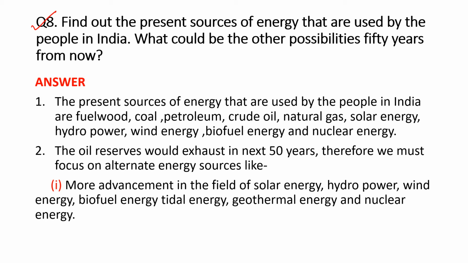Question number 8. Find out the present sources of energy that are used by the people of India. What could be the other possibilities 50 years from now? At present, the sources of energy used by the people in India are fuel wood, coal, petroleum, crude oil, natural gas, solar energy, hydropower, wind energy, biofuel energy, nuclear energy. All these forms of energy, and there are many more forms of energy being used in India.